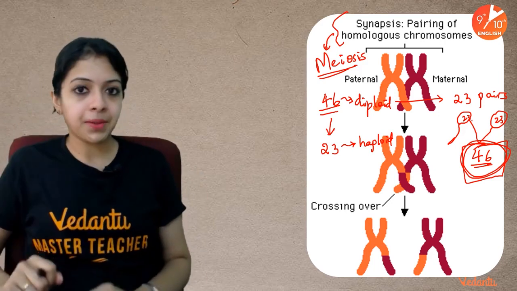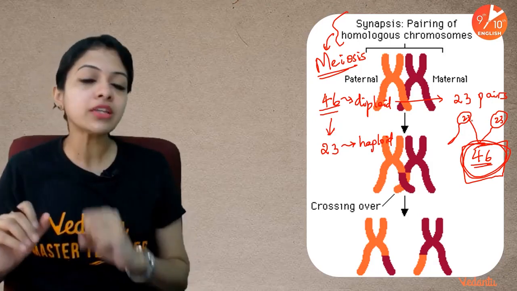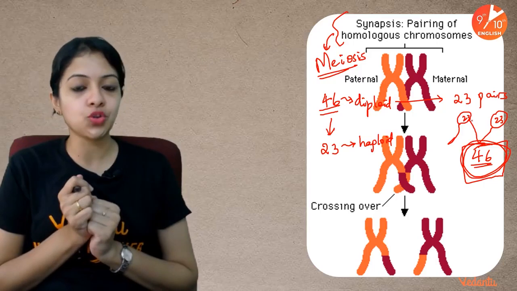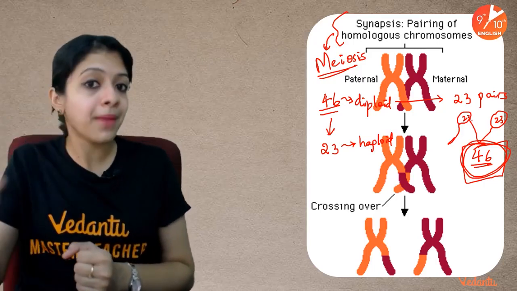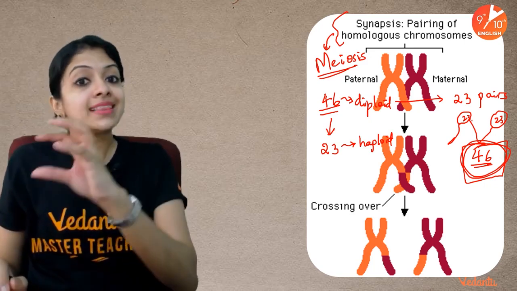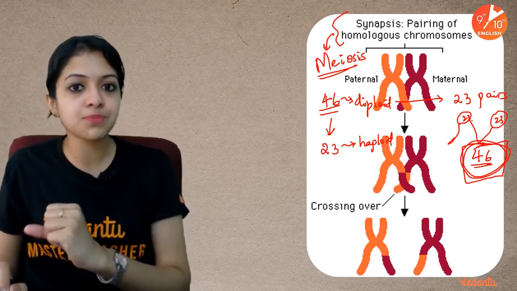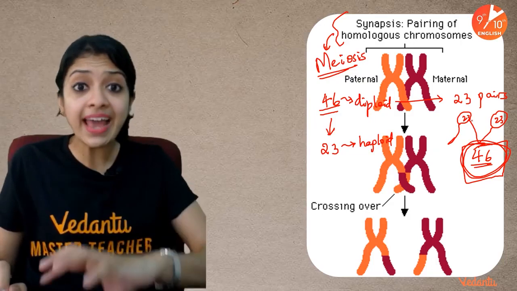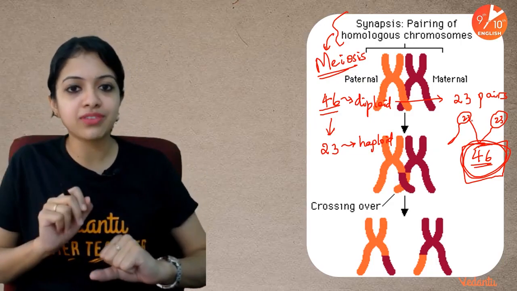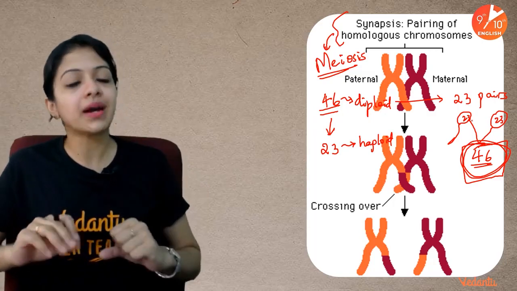In each pair, say pair 1, we call that a homologous pair of chromosomes, because one member of my first pair comes from my father and the second member comes from my mother. Likewise, in my second pair, one member comes from my father, another from my mother, and so on.